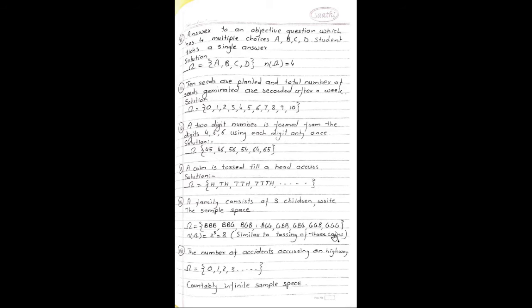Next sample space. The number of accidents occurring on a highway. Omega is equal to 0, 1, 2 and so on. So it is a countably infinite sample space.